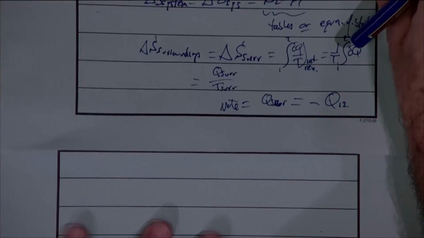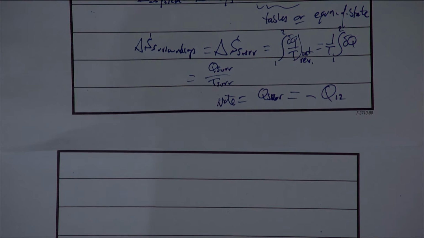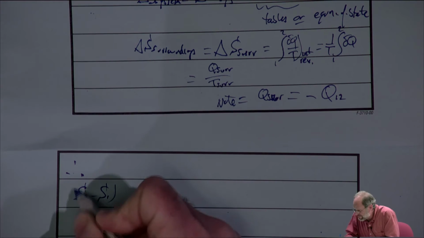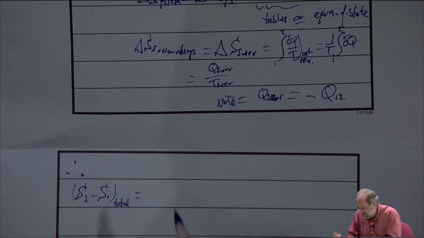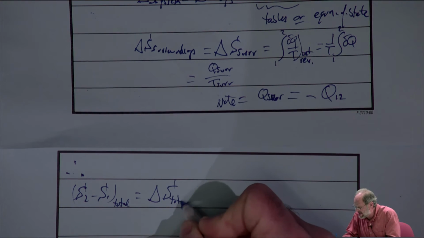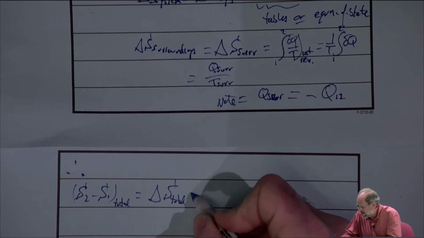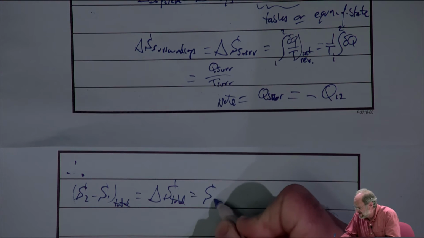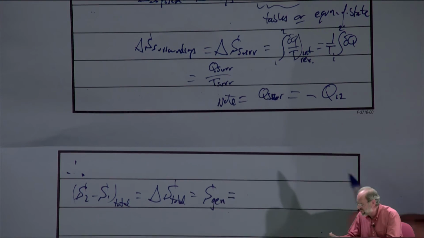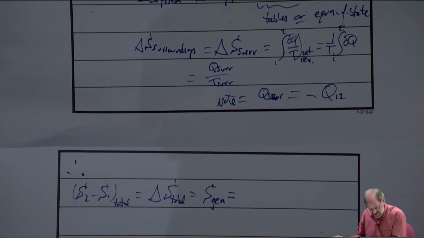To find the total entropy change then, again, we're going to do nothing more than add together the entropy change of the system and surroundings. So therefore, just to kind of finalize all this, the total change in entropy, which we could just as easily write as delta S total, which we could also just as easily write as the entropy generation, is going to equal the sum of the entropy change of the system.